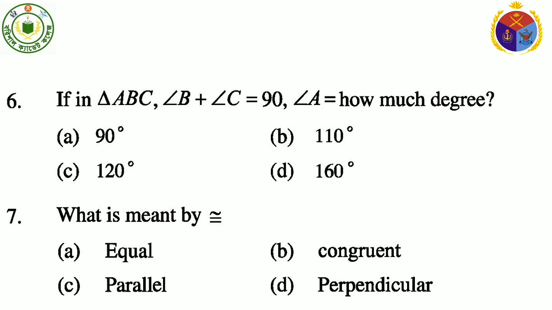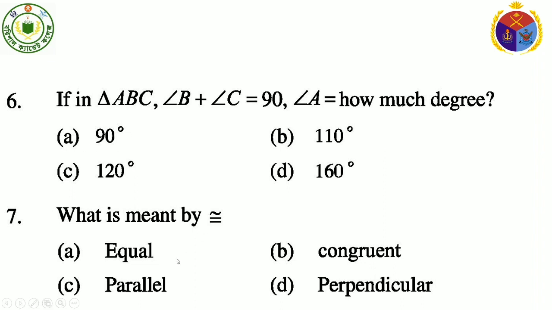That must be 90 degrees, because the sum of three angles of a triangle is 180 degrees. Therefore angle A is 90 degrees. And if one angle of a triangle is 90 degrees, it must be a right angle triangle. So triangle ABC is a right angle triangle, and our correct answer is option A, 90 degrees.